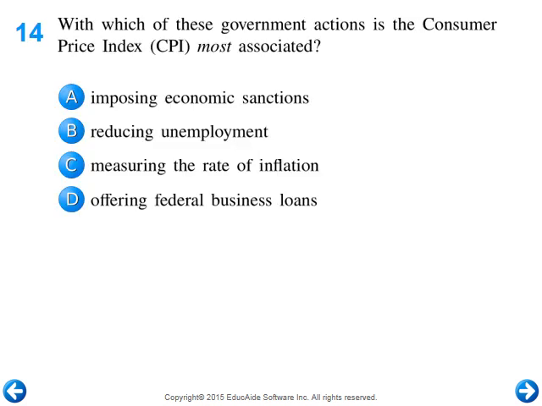Number 14. With which of these government actions is the Consumer Price Index most associated? The Consumer Price Index is just a way to figure out how much your dollar is actually worth, compared to historical measurements. The big thing is it's a way to measure the rate of inflation. There have been times in my life where I made technically less money, but I probably had a better standard of living because things cost less money.